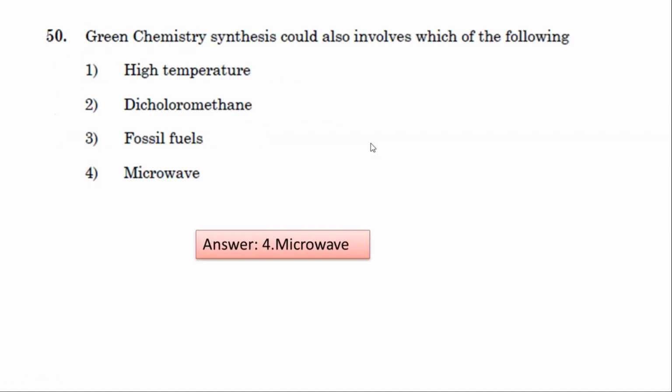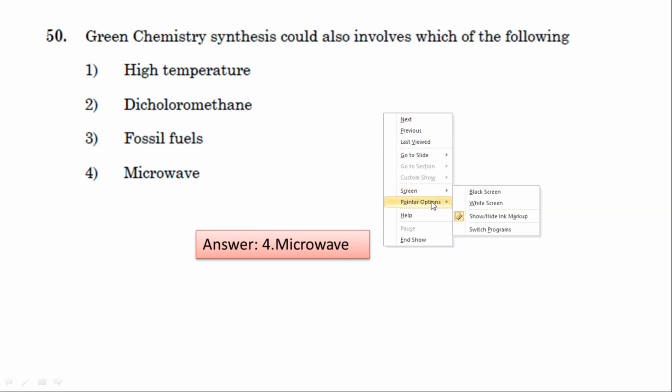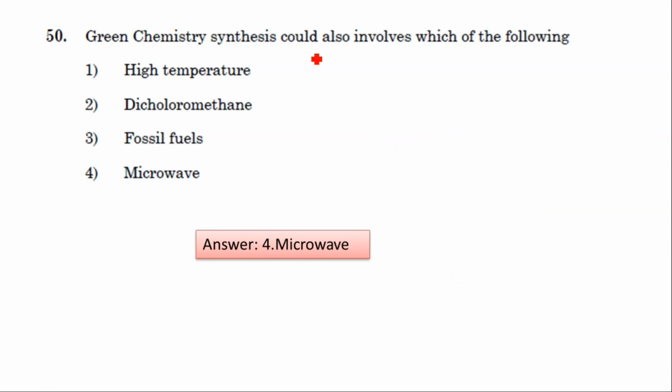The last question. Green chemistry synthesis could also involve which of the following? In green chemistry, for synthesis of compounds, we use microwave oven for green synthesis, and ultrasonic waves, that is a sonicator. We are not using fossil fuels, we are not using dichloromethane, we are not using high temperature. So option 4 is correct.